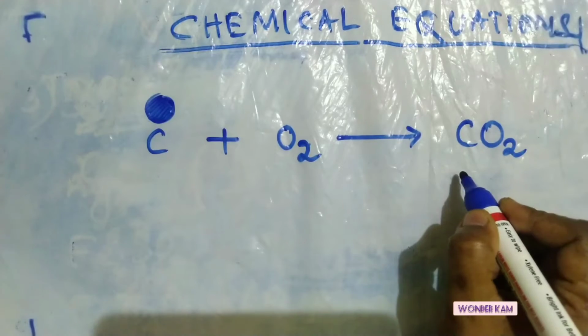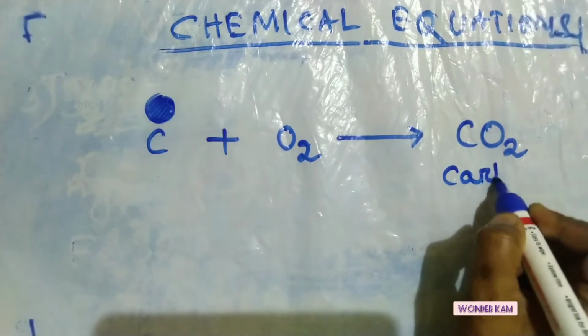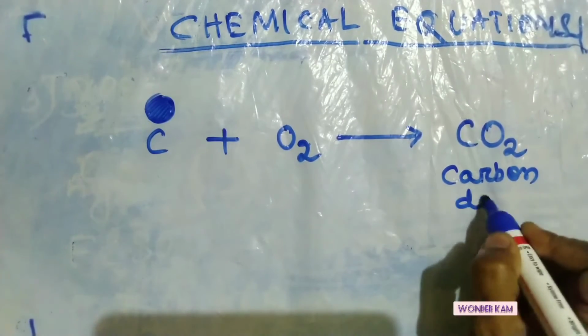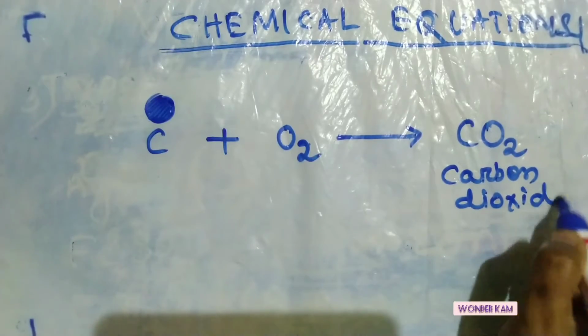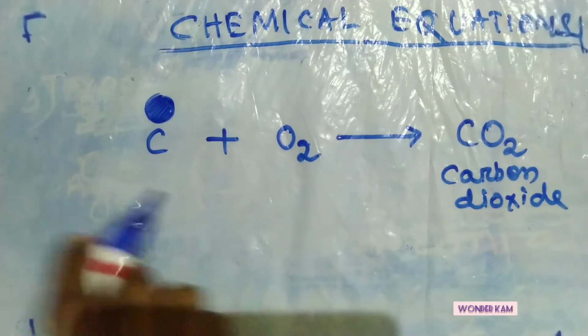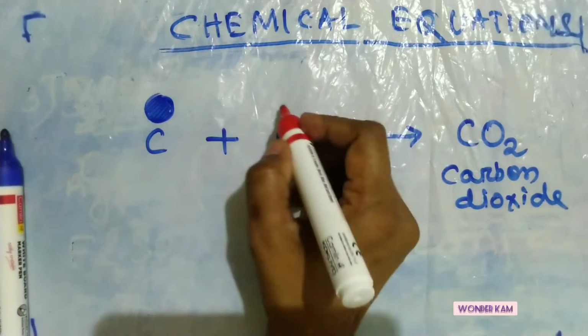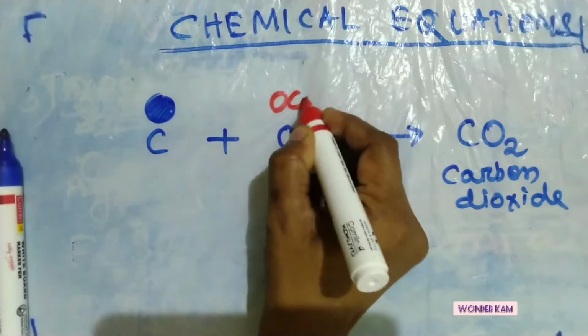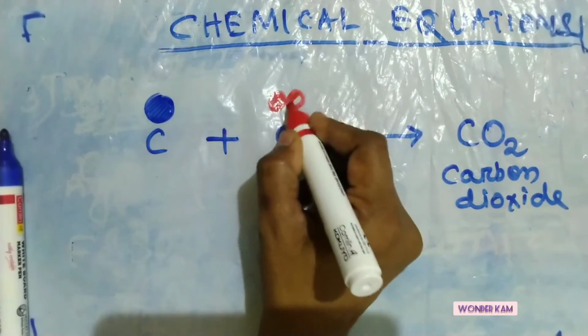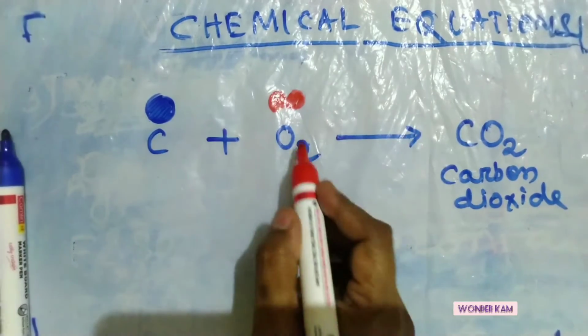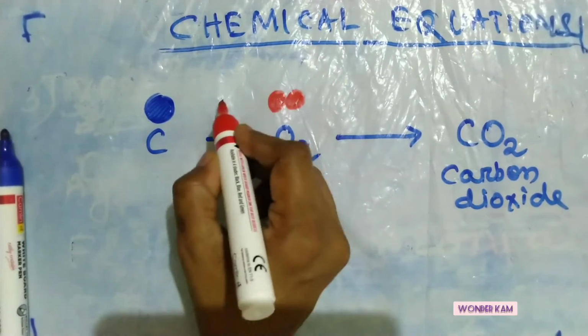Do you know this is the formula for carbon dioxide, isn't it? This is your carbon, this is the oxygen. For oxygen I am just writing it this way because this is two atoms of oxygen, and this is one molecule of oxygen.